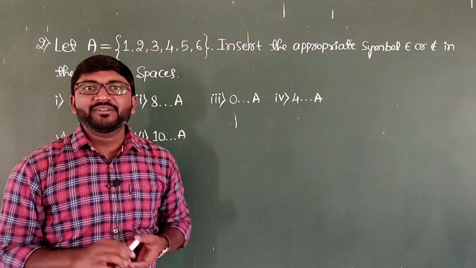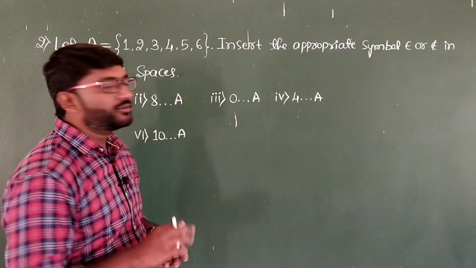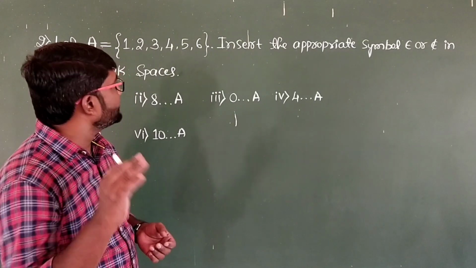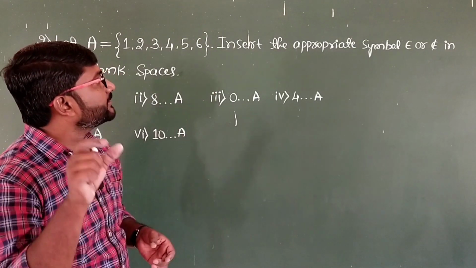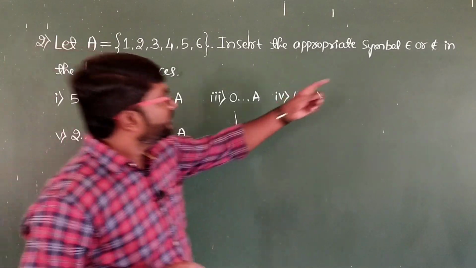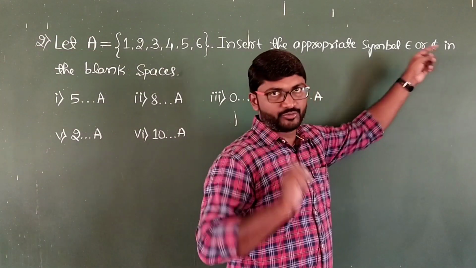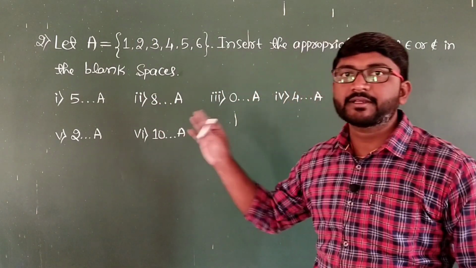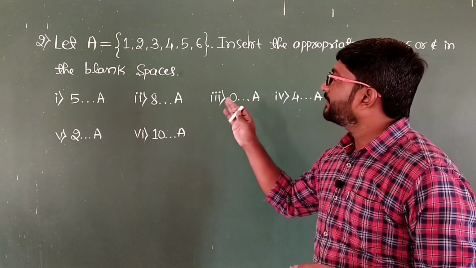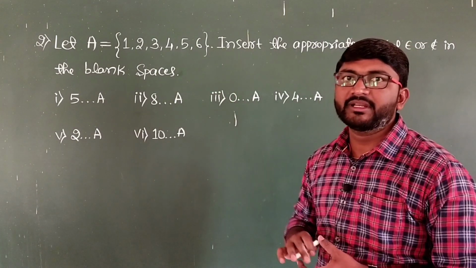Well, the second main question is: let A equal 1, 2, 3, 4, 5, 6. He has given the set A, and the question is to insert the appropriate symbol, belongs to or does not belong to, in the blank spaces. Here we have 6 sub questions, and we have to write whether each belongs to or does not belong to the set A.